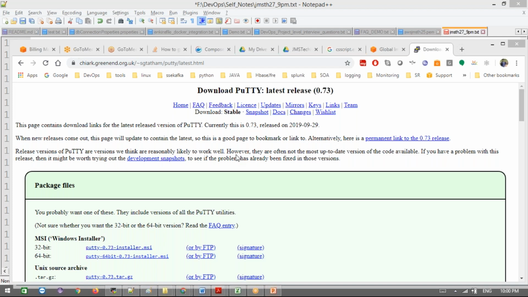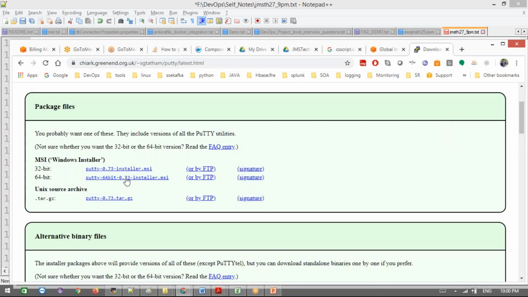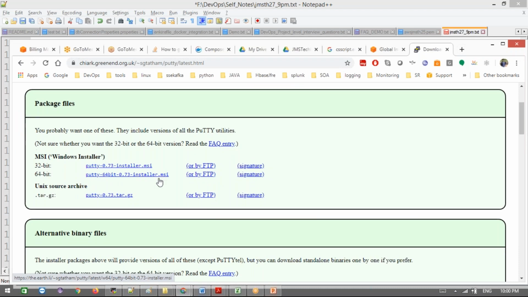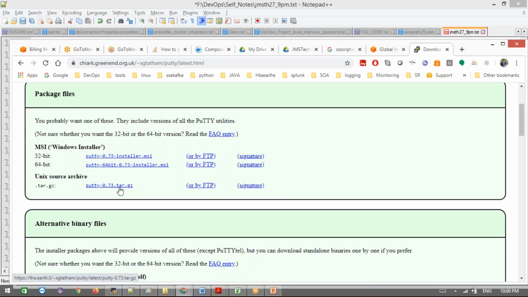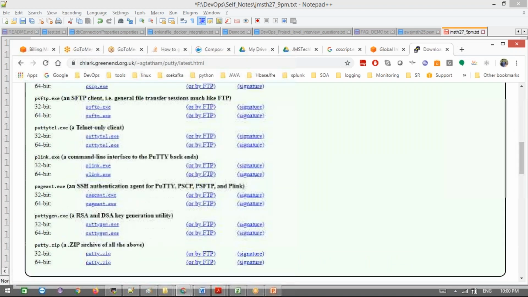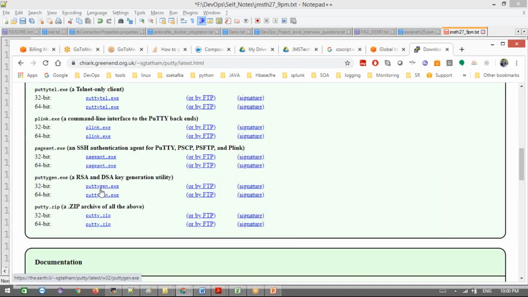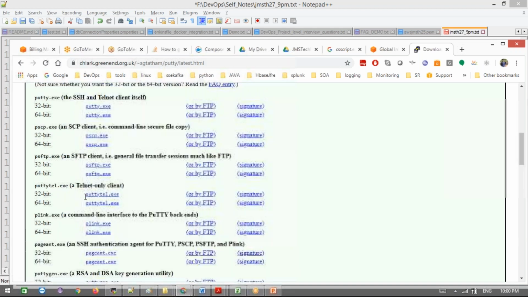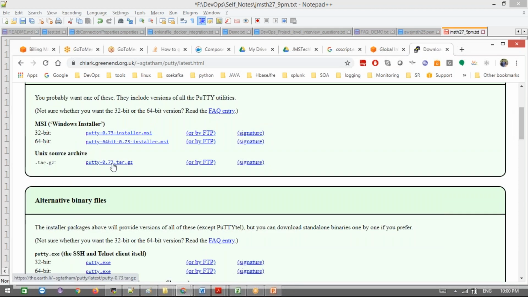Clear. And here we need to download based on your operating system's bit version. Let's go for 64-bit. If you want the PuTTY installer, or else a zip file, or a tar file, you can download that here. One more thing is required, PuTTYgen. We need to download this as well. These two pieces of software, PuTTYgen and PuTTY, are required, and you can download them if you want to practice along with me tomorrow.